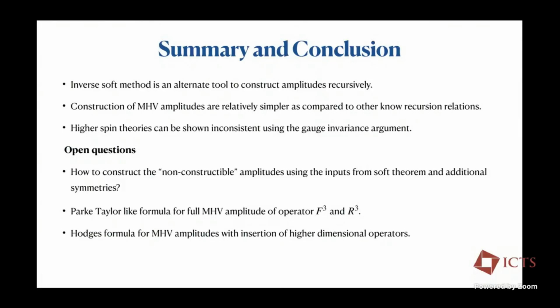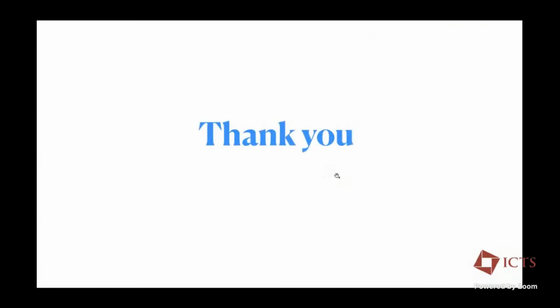The next interesting thing would be to simply see, can we construct the Parke-Taylor-like formula for full F-cube and R-cube operators, not just for the holomorphic and anti-holomorphic parts. And I believe for that, we basically need to answer the first question here. And the third and the most interesting question would be, can we have a similar Hodges-like formula for MHV amplitudes with insertion of higher dimensional operators? Yeah, with this, I would like to conclude. Thank you.